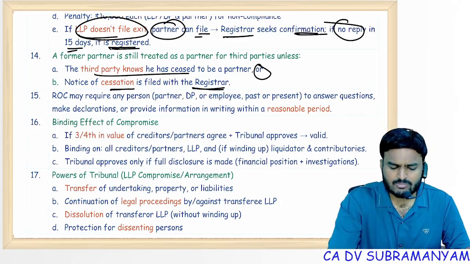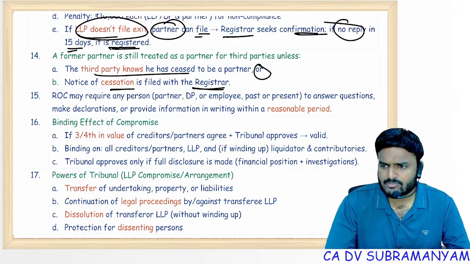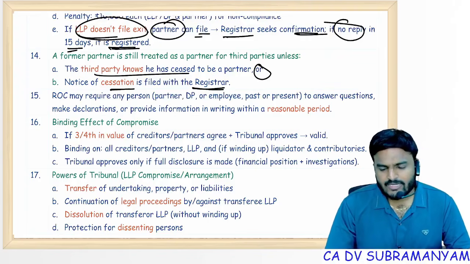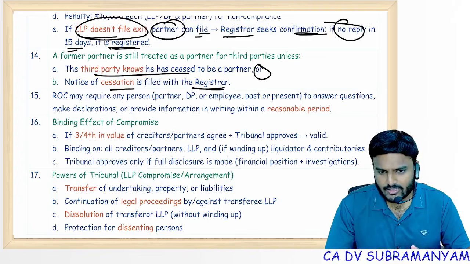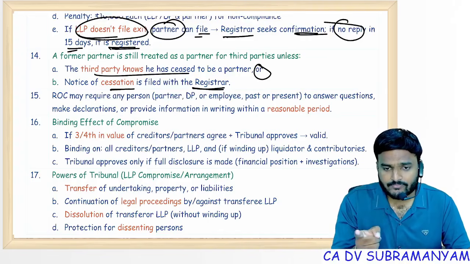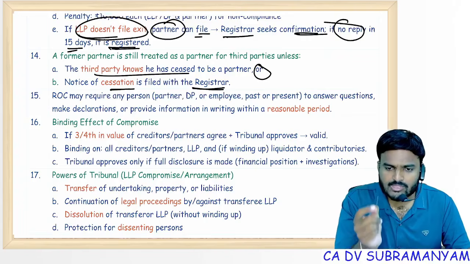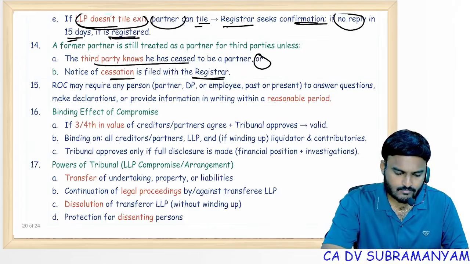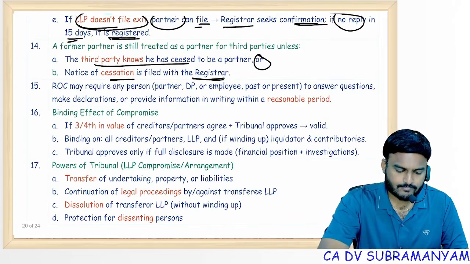So that means there should be some information to the public. If there is information to the public, so former partner is discharged. So that information either you can give it to the public by advertisement, but you should file the same with ROC. Filing a piece of paper with ROC becomes a public document, so everyone is bound by it. Next one,